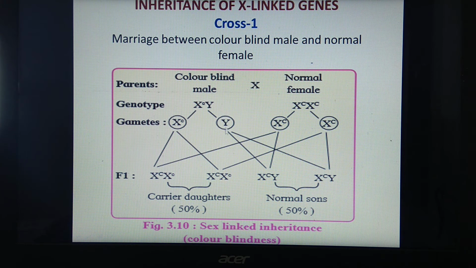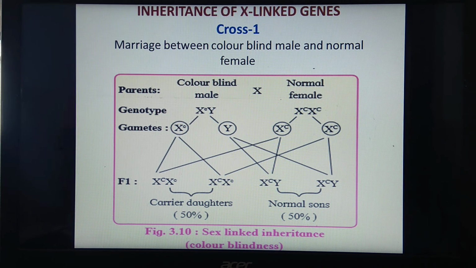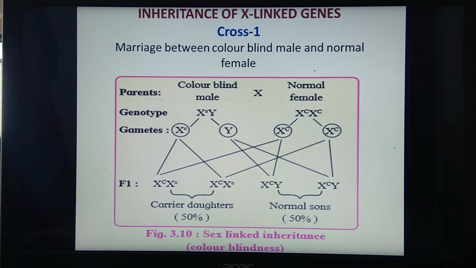When this Y containing sperm combines with X capital C containing ovum, it will be X capital C Y, and these are the normal sons. When this sperm containing Y unites with X capital C containing ova, the condition is X capital C Y, and these sons are normal. See this cross properly. It shows 2 carrier daughters and 2 normal sons.